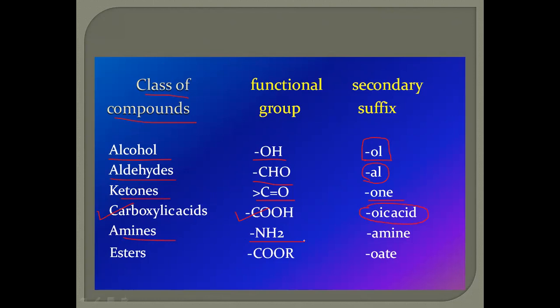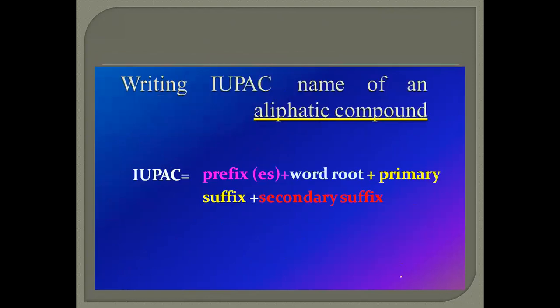Amines, that is NH2. Amine is the suffix for amines. Esters, the COOR group, by replacing the hydrogen of parent alkanes, and the suffix is OATE. OATE indicates the ester group present in the particular organic compound.